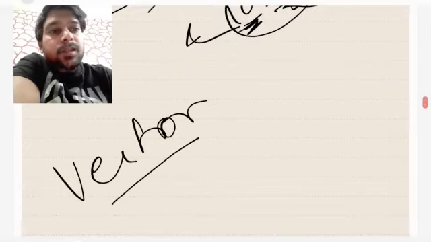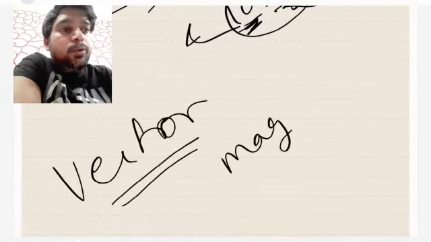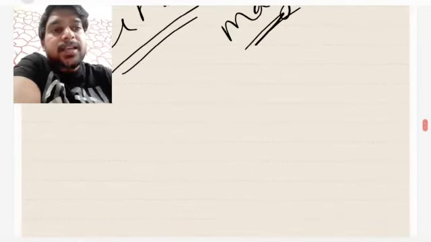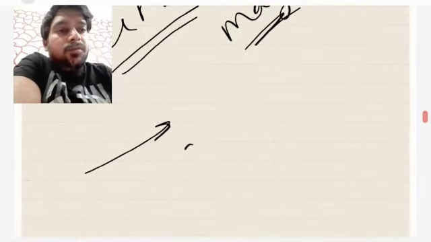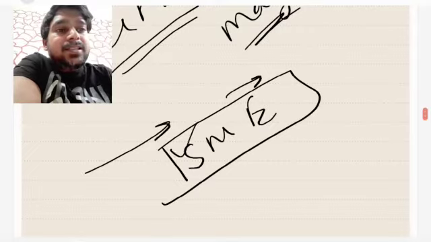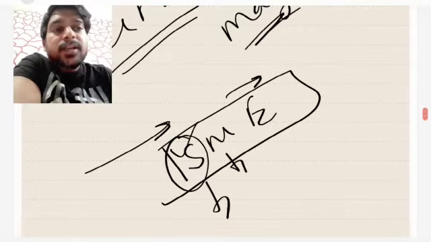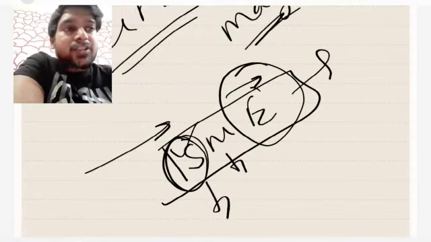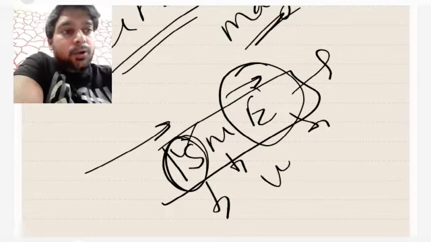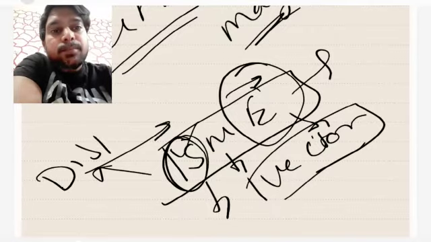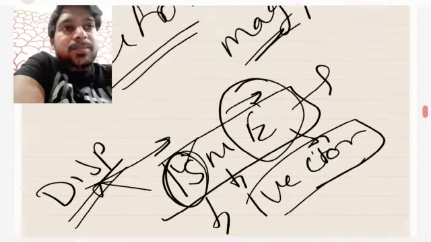whereas a vector quantity is a quantity which has magnitude as well as direction. If I say a person has moved 5 meter towards east, then 5 is the magnitude, leave the unit, and towards east indicates the direction as well. So this is a vector quantity, and this is an example of displacement, right? I'll teach you everything, but right now I'm just explaining the definition.